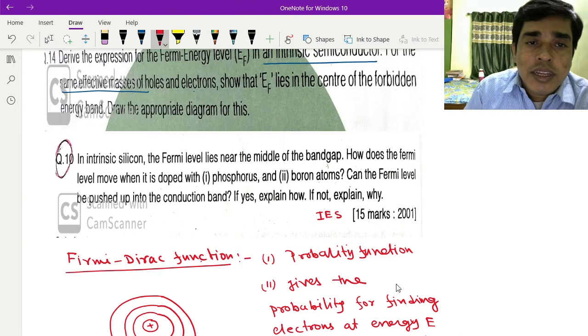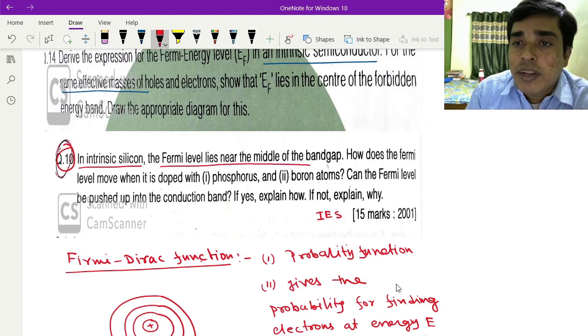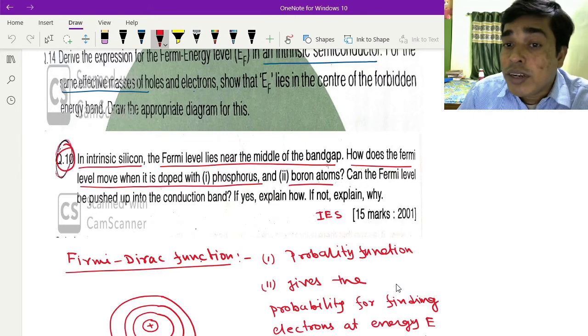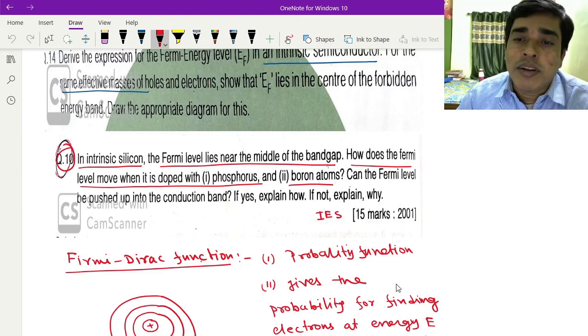So here you see another question. In intrinsic silicon, the Fermi level lies in the middle of the band gap. How does the Fermi level move when it is doped with phosphorus and boron atoms? Can the Fermi level be pushed up into the conduction band? If yes, explain how, and if not, explain why.